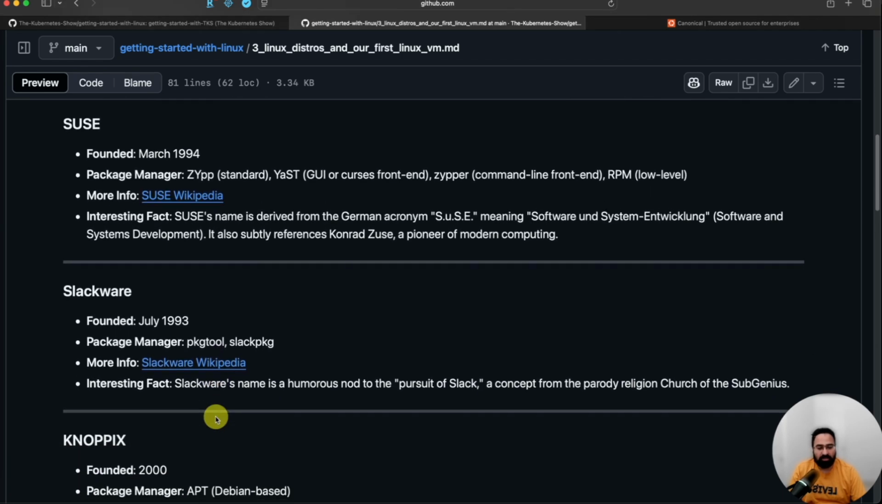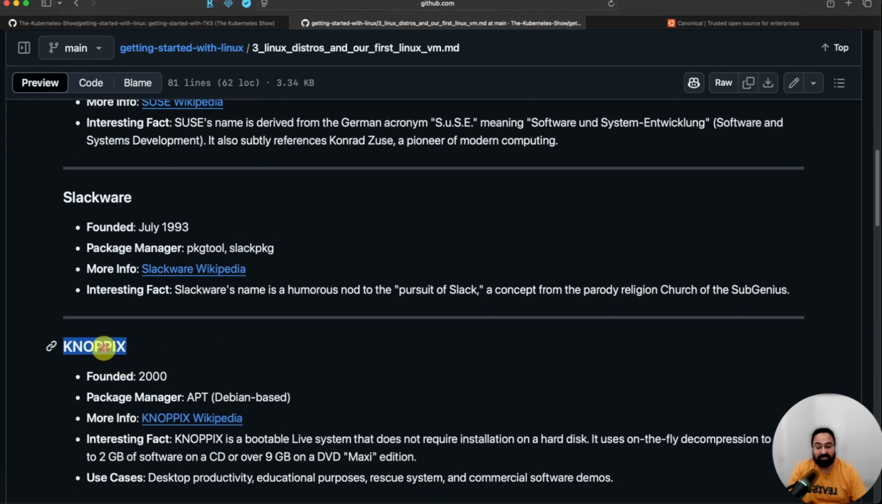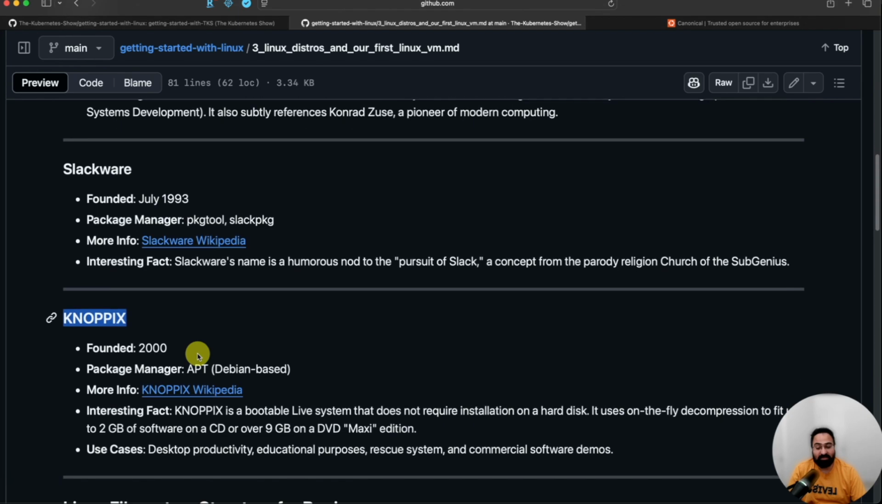Again, this has its own history. It uses pkgtools, slackpkg. It is still maintained. It is pretty amazing to see how the oldest Linux distribution is still being kept and maintained. This next one is kind of a special use case item that I mentioned.